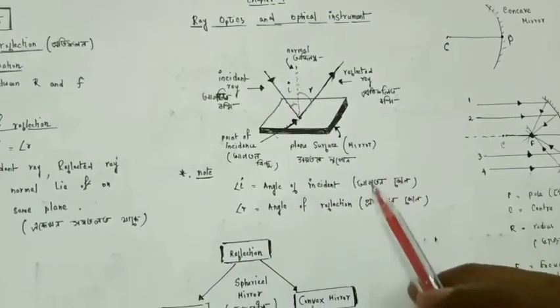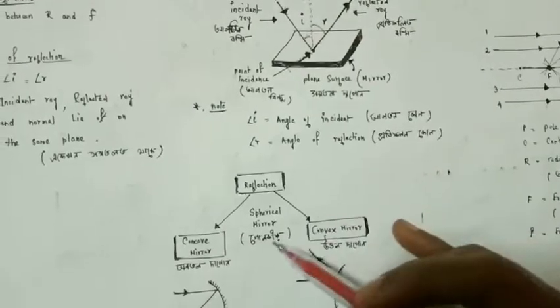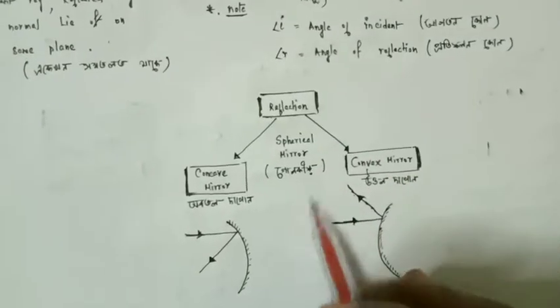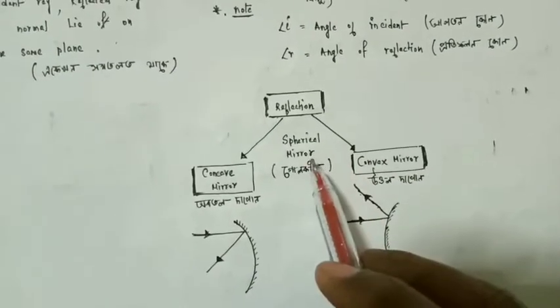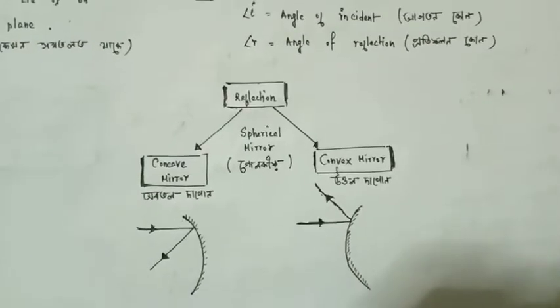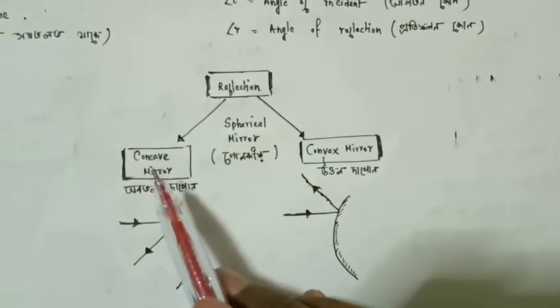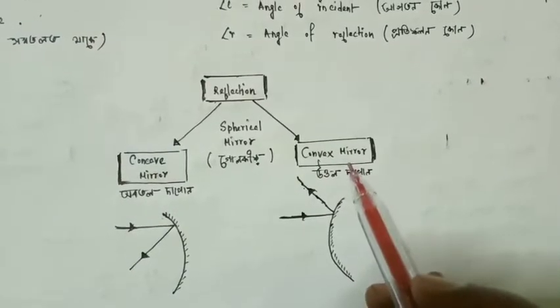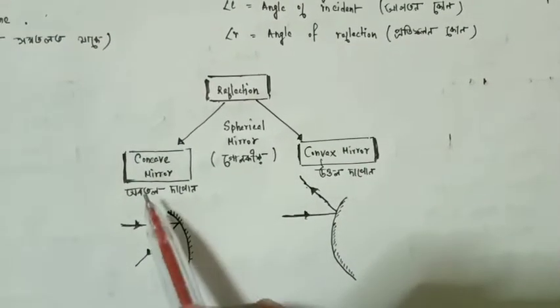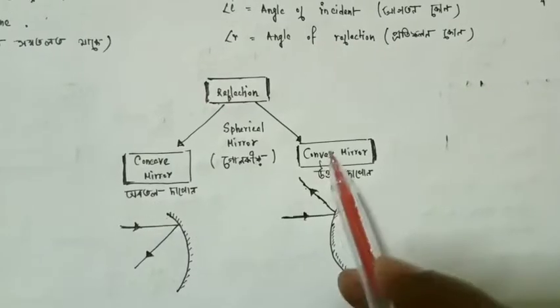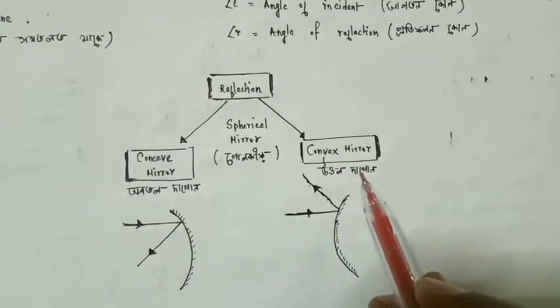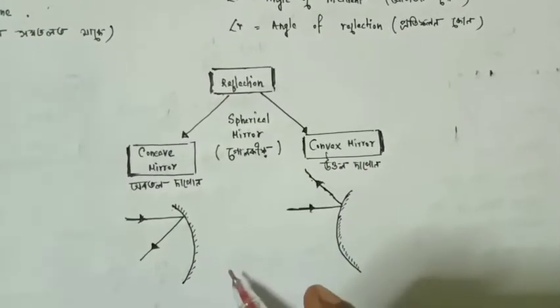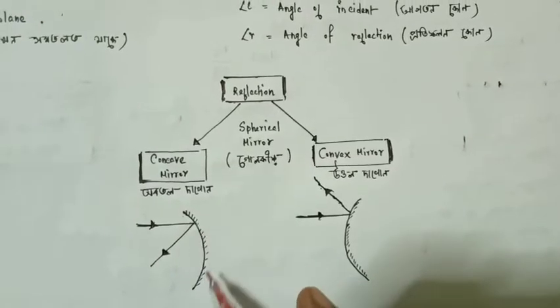For reflection, mirrors play an important role, so let's start with the spherical mirror, because from the spherical mirror we can create two types of mirror: one is called concave and another is called convex. This is the shape of a concave mirror and this is the shape of a convex mirror.